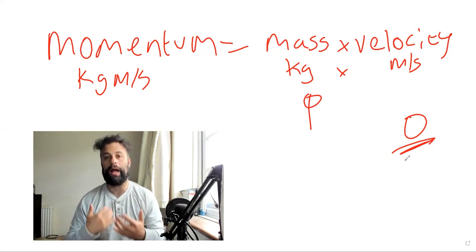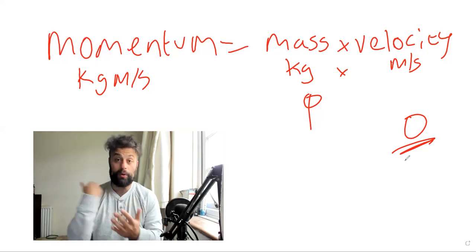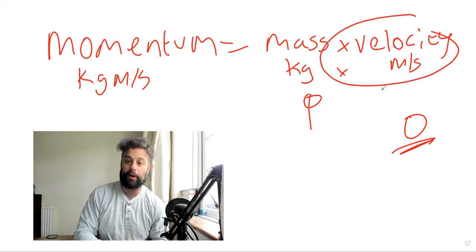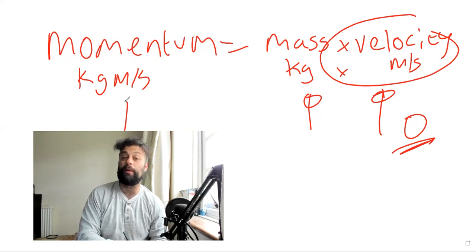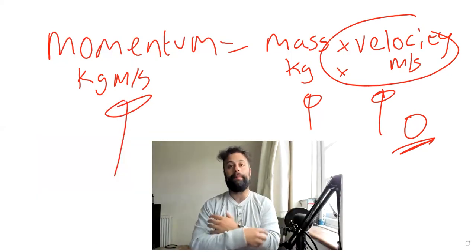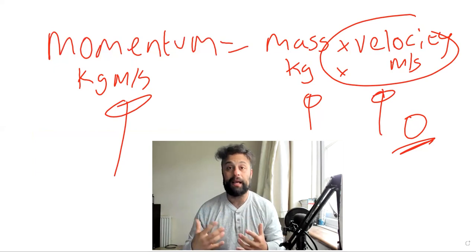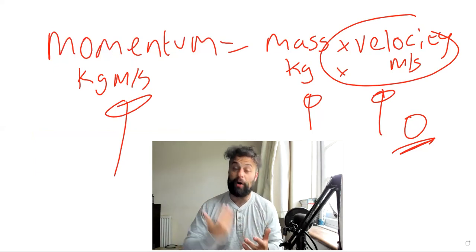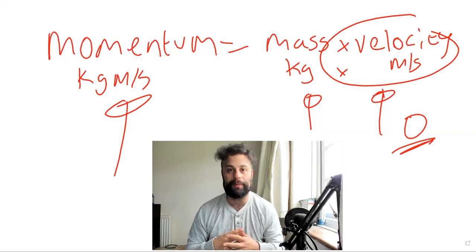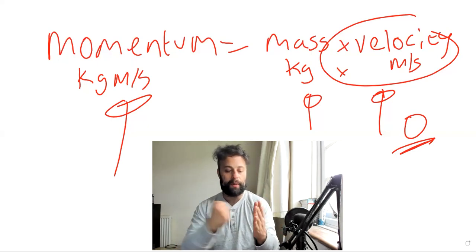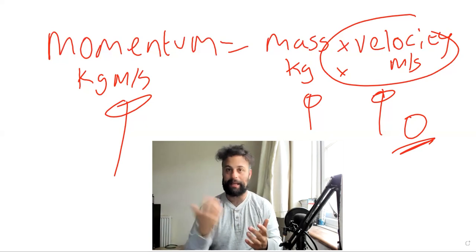Now, you could also think about boxers. Boxers try to do sharp punches. They want to make the punch as fast as possible because if they increase the velocity of the punch, they could increase the momentum of the punch. Even though they might not weigh a lot, if they can make the punch super fast, it's going to make a big impact because it has a lot of momentum. Just imagine it. And now I'll go slower. You notice the difference. My mass hasn't changed. The arm still has the same mass, but one is going quick and one is going slow.